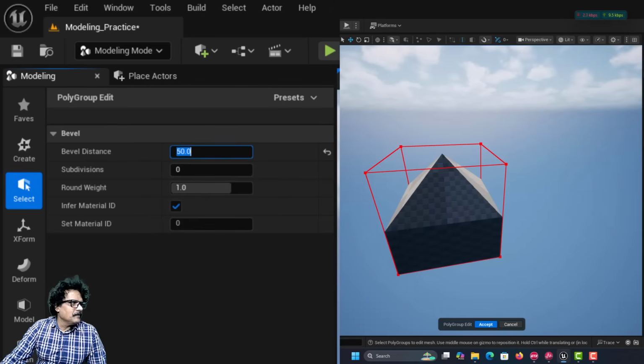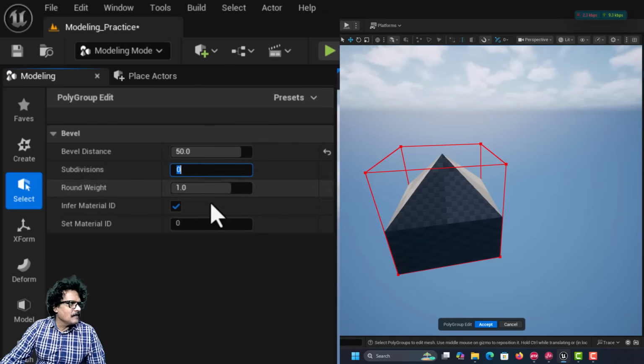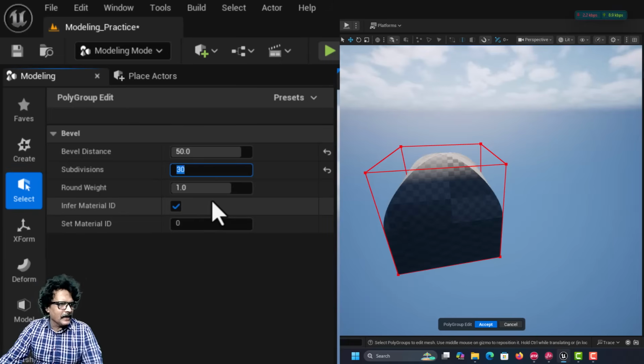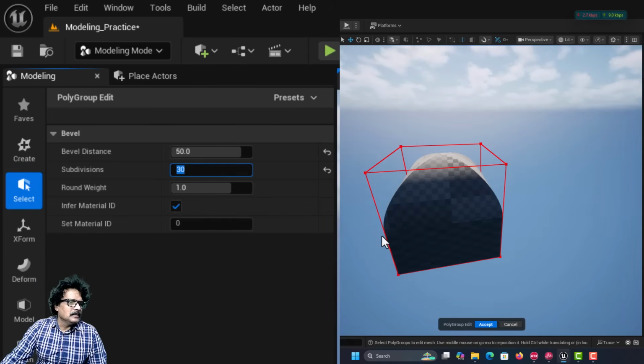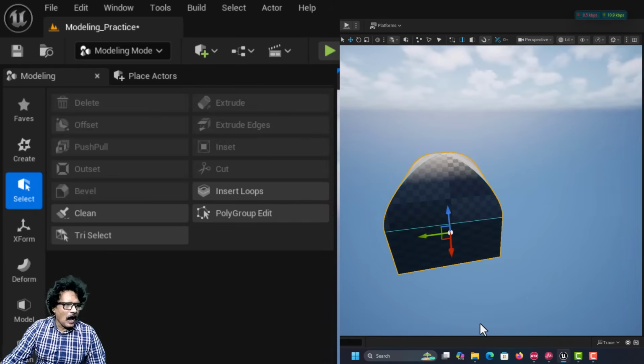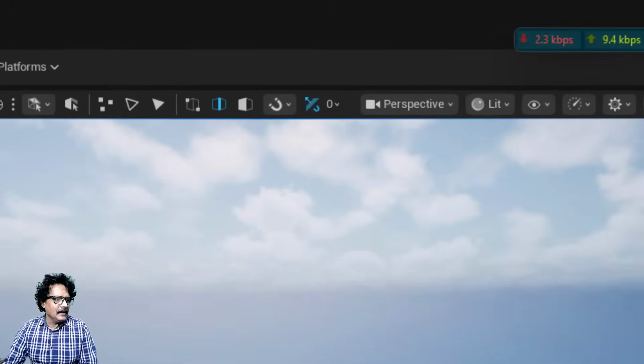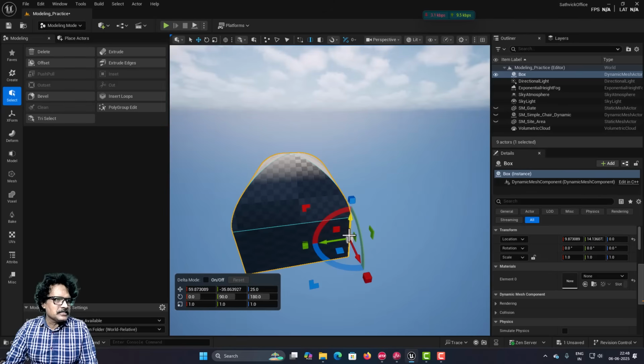I have subdivisions here, and if I increase the subdivisions, see, I will make the subdivision 30, you can immediately see the shape of this. I will click accept.